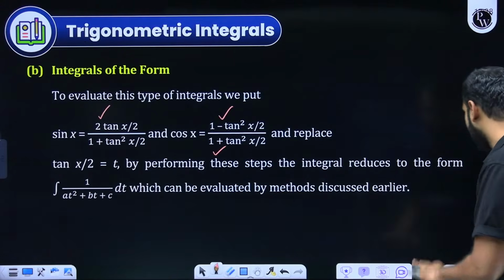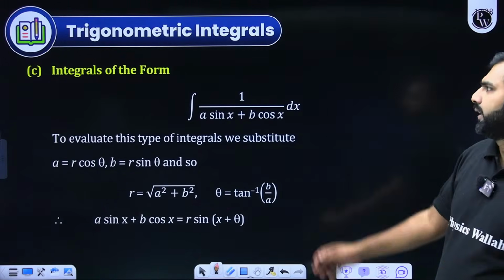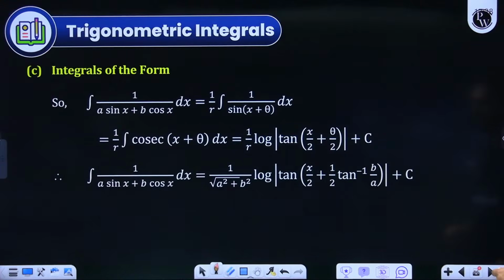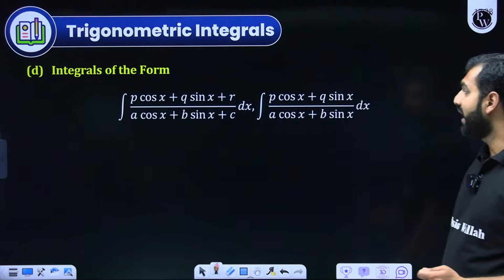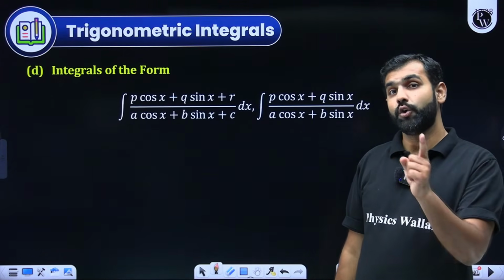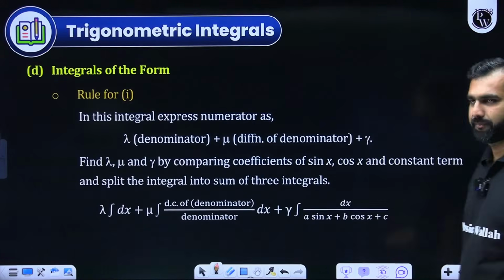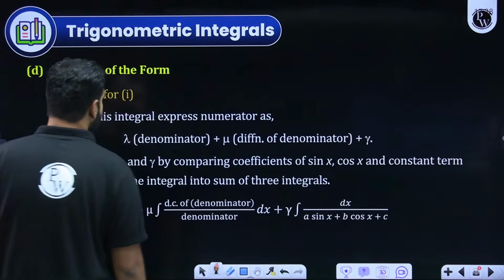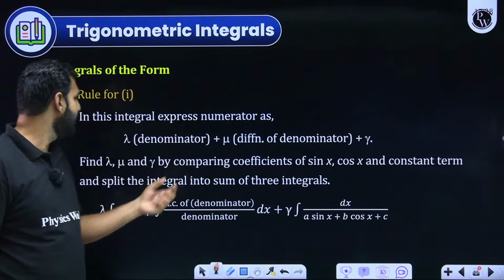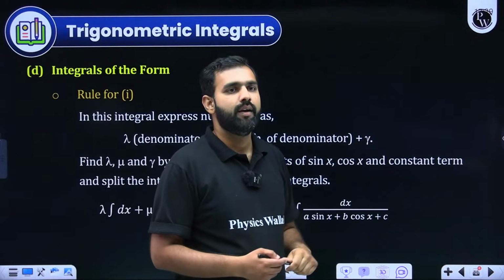Everybody understood that? I hope you are understanding it. I'm not showing you the whole solutions, but I'm just giving you the ideas. This is also one of the methods which you could use, but I think the previous one is more effective or efficient here. When you have sin x and cos x in the numerator and denominator both, there you go with that quadratic upon quadratic approach. Let me try and show it to you here. The thumb rule is simple: write the numerator as lambda times denominator plus mu times derivative of denominator plus gamma.